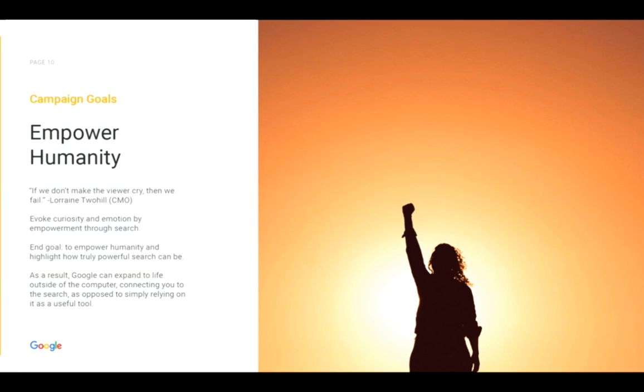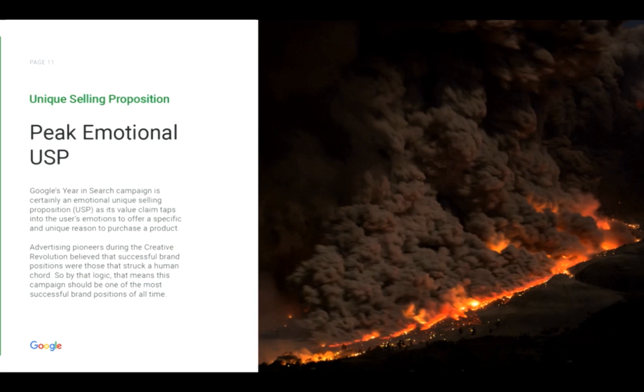As a result, a virtual brand like Google can expand to life outside of the computer. They connect to you through search as opposed to simply relying on it as a useful tool. The campaign is certainly an emotional USP, as it taps into your emotions to offer a specific and unique reason to use Google. Our book states that the leaders of the creative revolution believed that a successful position was one that struck a human chord. That would put this on par to be the most successful campaign of all time.